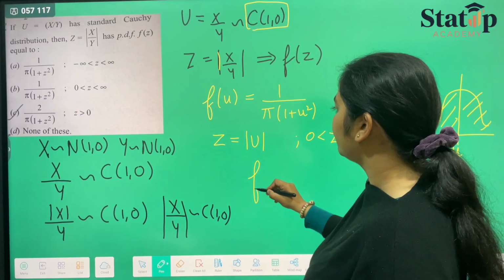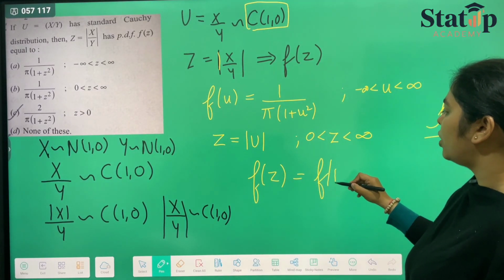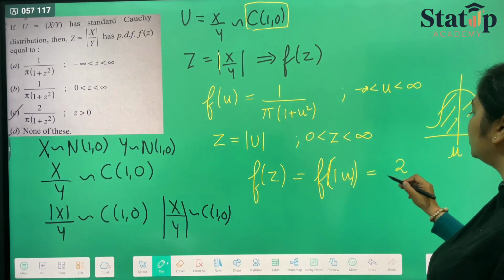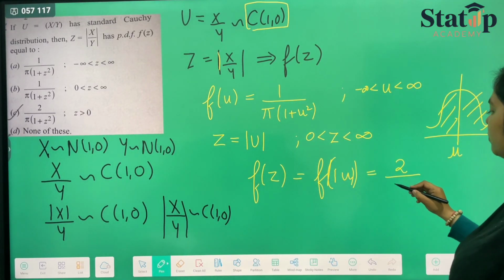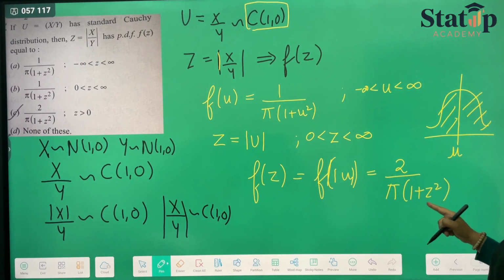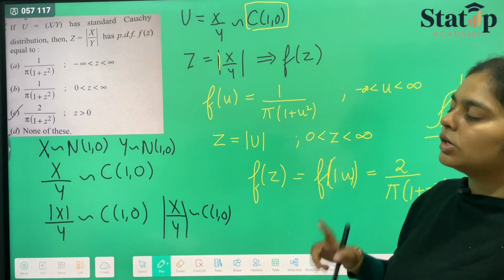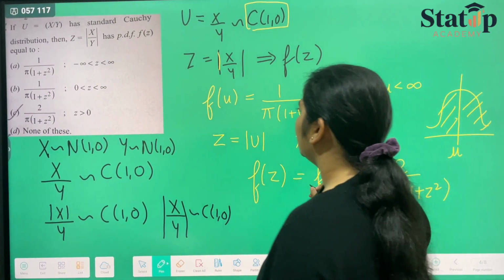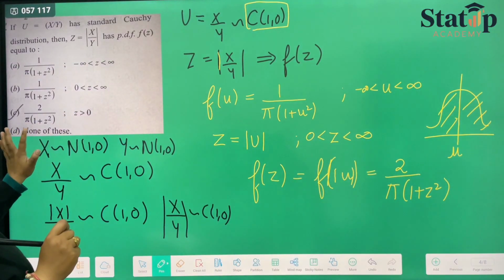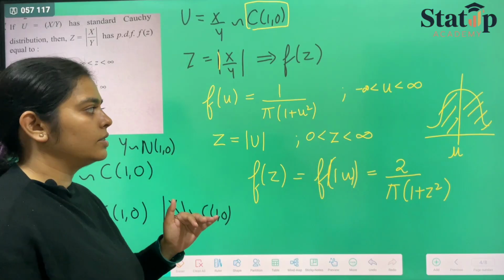So PDF of z, which is PDF of modulus of u, will be equal to 2 times PDF of u, which will be 2 upon pi 1 plus z square. Here we are taking z because we have to calculate the PDF of z. You can also take u, whatever. The options have been given in terms of z only, so we will take z. I hope that this concept is clear.